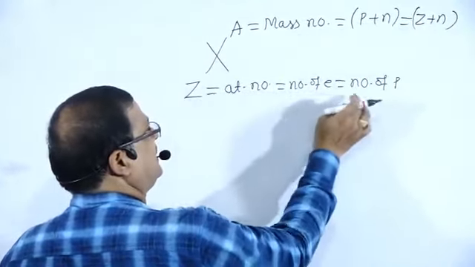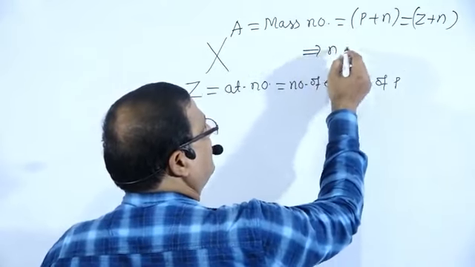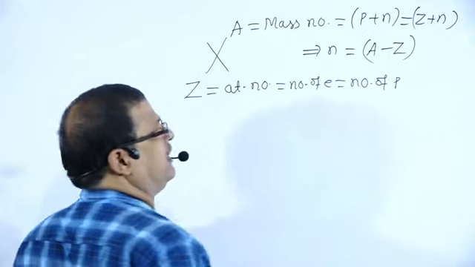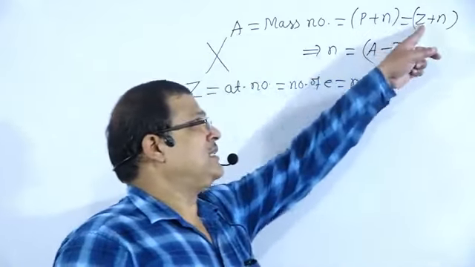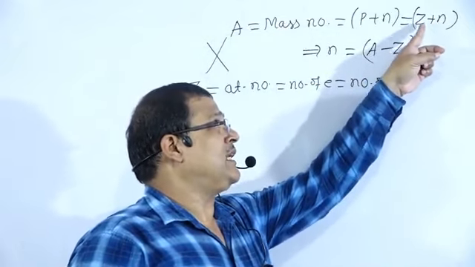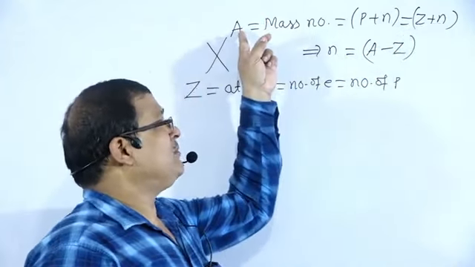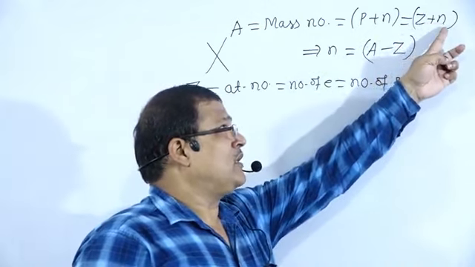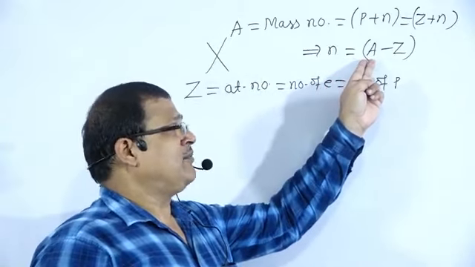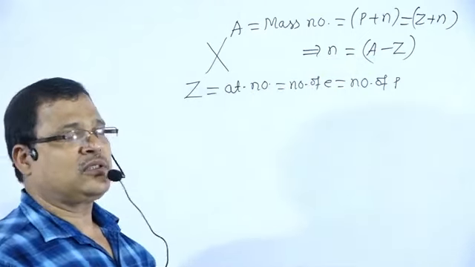Z stands for the number of protons. So Z plus N, which implies that N, the number of neutrons, is equal to A minus Z. Z plus N is equal to A. That is, atomic number, the number of protons, plus the number of neutrons, is equal to the mass number. So the number of neutrons is equal to A minus Z, that is, mass number minus atomic number.